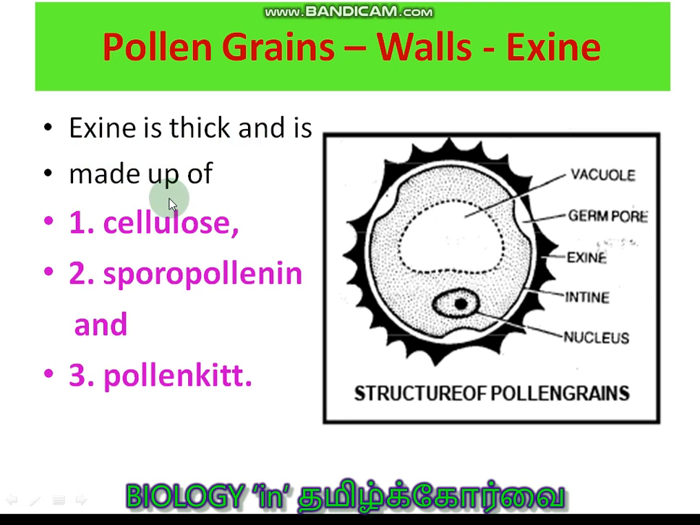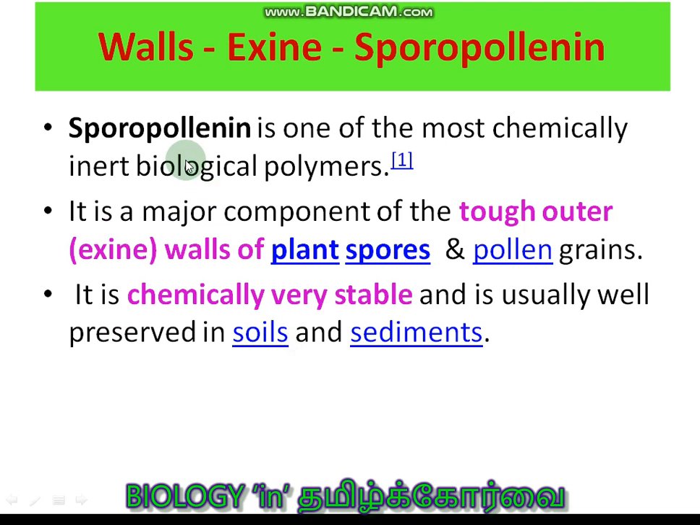So that you can create your own questions here. Exine is thick and is made up of, you see, cellulose, sporopollenin and pollen kit. These are the two unique substances, and you see the exine, the outer dark black colored region. It is not uniformly thick. At one place it is thin, and at another place it is very thick. Okay, so this is due to the presence of substances like sporopollenin and pollen kit.